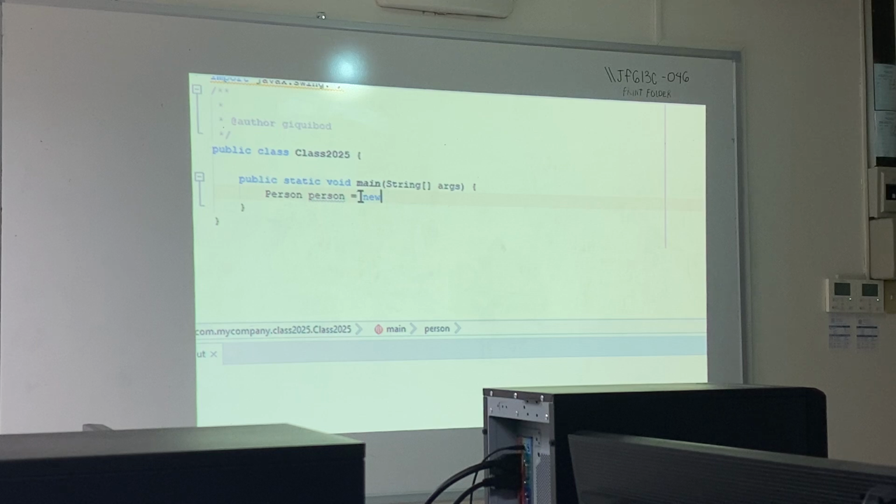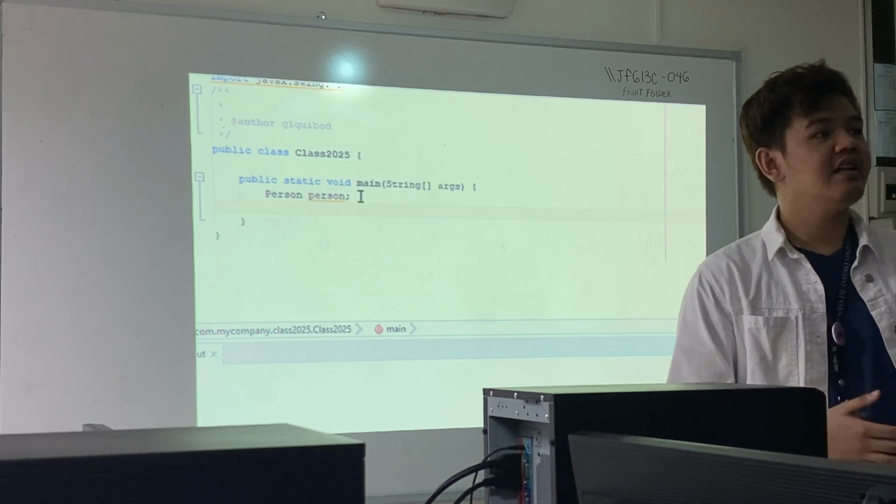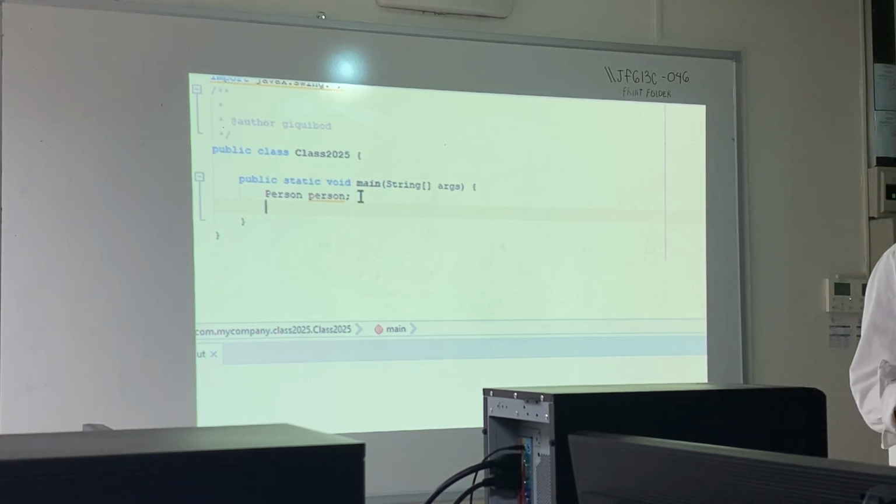So again, we are allowed to declare a person. So if this was a system where we can sign up, probably the moment I click the sign up option, a person object is created. Of course, right now, we don't really know if the one entering the data is a student or a staff. They have to choose pa.